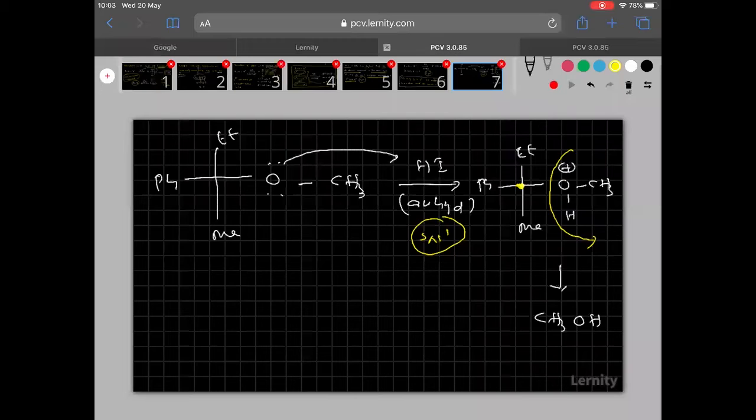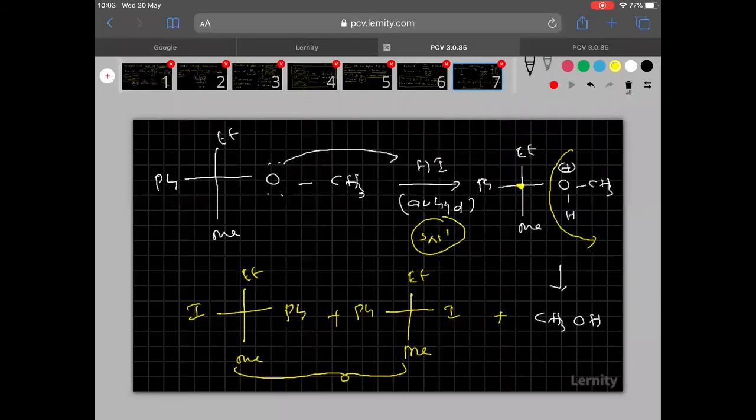Therefore, the nucleophile may attack from the front side as well as the back side. Therefore, see clearly here ethyl and methyl, here phenyl and here iodine. This is the retention, whereas this is the inversion. So iodine side, phenyl here, ethyl here, methyl here. See clearly, this is the racemic mixture.